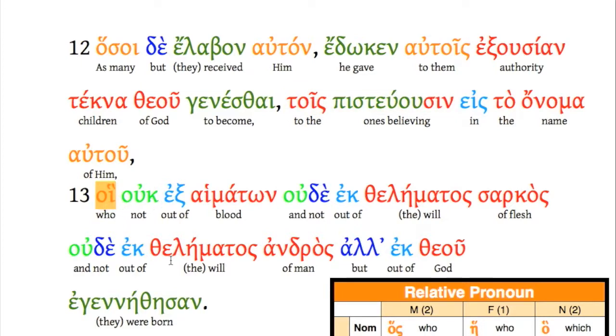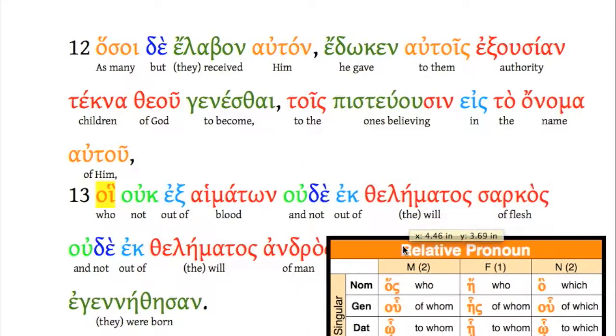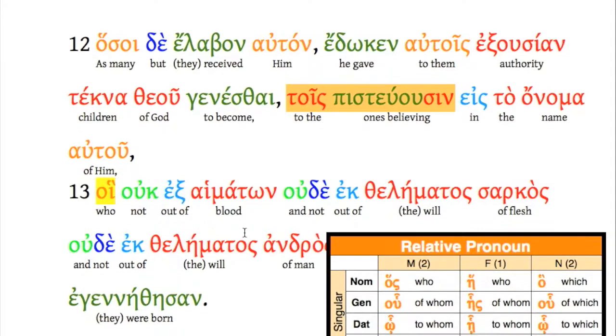Okay, so we look at that and we know that this is a nominative plural masculine, right? Hoi. All right, so what is our subject up here? Well, we're talking about these believing ones. In verse 12, as many as received him, he gave them authority to become children of God, to the ones believing in his name. Okay, and it goes on then to describe these ones who believe in his name.